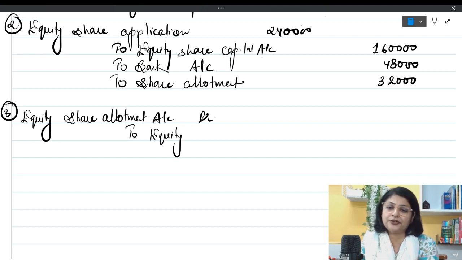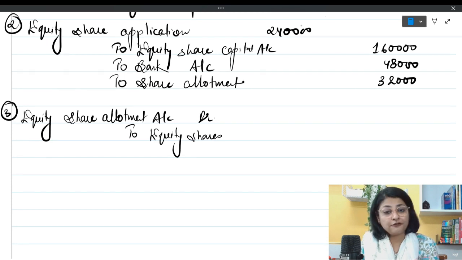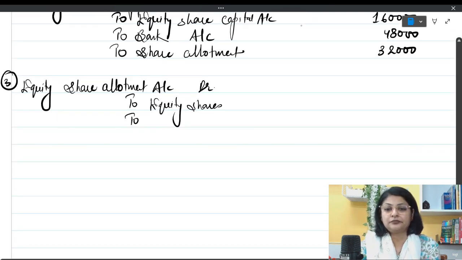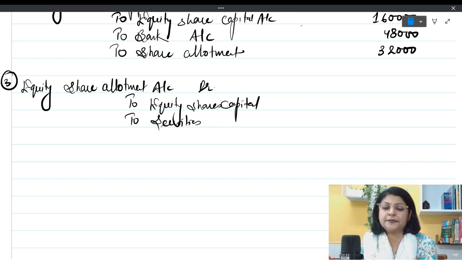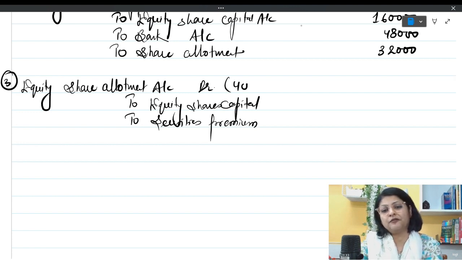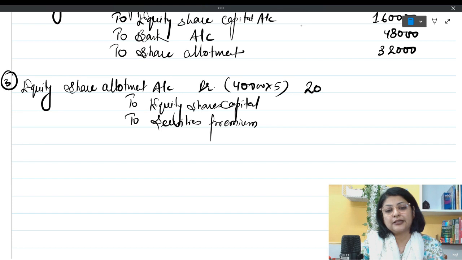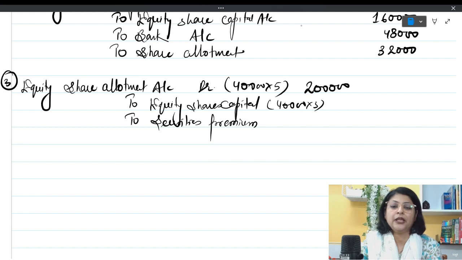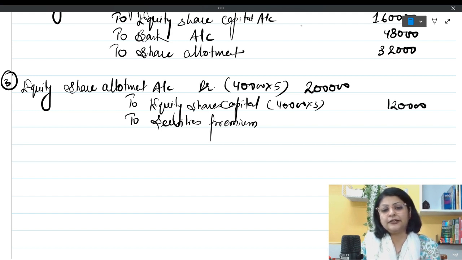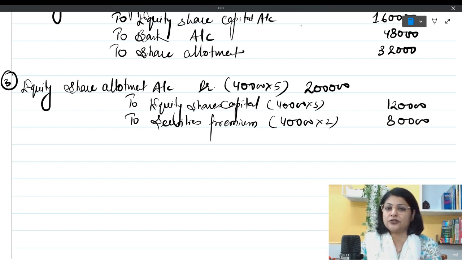This is my due entry. Always remember, due entries are first after the application to securities premium. Why securities premium? Because there is 2 rupees premium also there. So here I am going to write 40,000 multiplied by 5, because 5 rupees is due on allotment. So this is becoming 2 lakh rupees, and here I will write 40,000 multiplied by 3. This is 1,20,000, and here I am going to write 40,000 multiplied by 2, and this is becoming 80,000. So this is how I am going to write the allotment due entry.